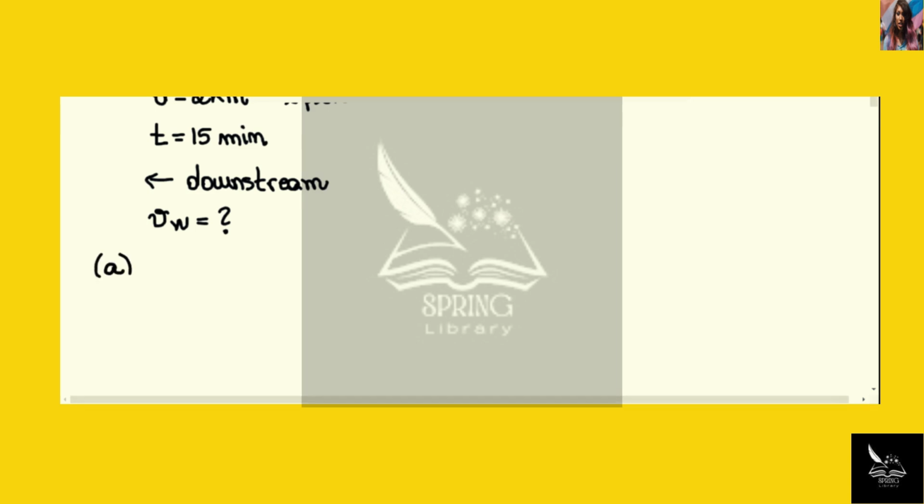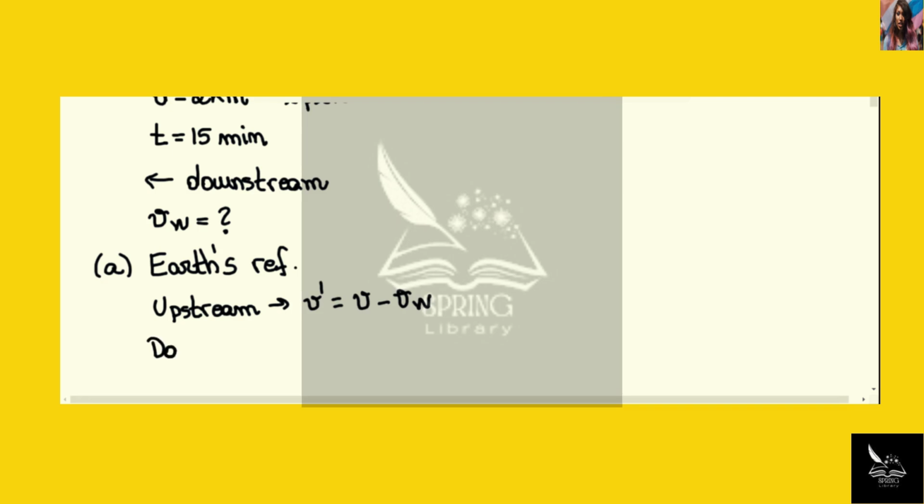In the first, we have to calculate everything in the Earth's reference frame. So let's start by noticing that in the Earth's reference frame, the speed of the boat is v prime equals v minus vw when the boat is upstream, and when it's downstream, the speed v prime is v plus vw.